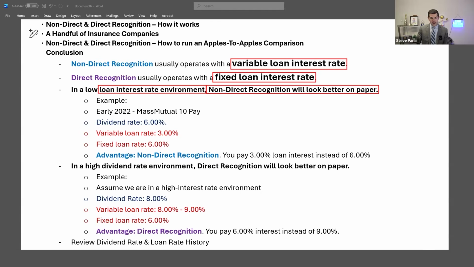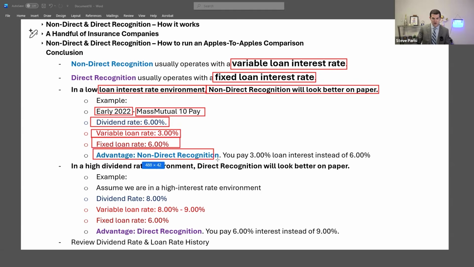So you can look at an example of that. If you were to look at the year 2022, the early part of it, MassMutual's 10-pay product with a variable loan rate had a floor of 3%. MassMutual's dividend rate in 2022 was 6%. You could choose a fixed loan interest rate, but people would look at that and say, why would I do that? Because the clear advantage is to go with non-direct recognition because I get that 6% dividend rate and I only pay 3% in loan interest instead of paying 6% with the fixed rate.